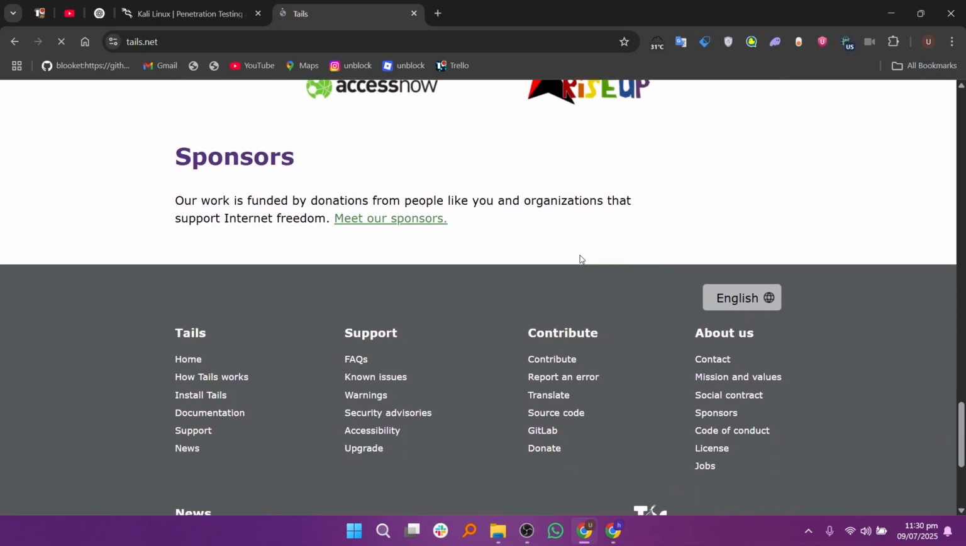If you're into security research or pen testing, go with Kali. Tails OS is better if you want strong privacy and anonymity, and don't want to leave any digital traces. If you're into staying anonymous online and protecting your identity, Tails is the better choice.